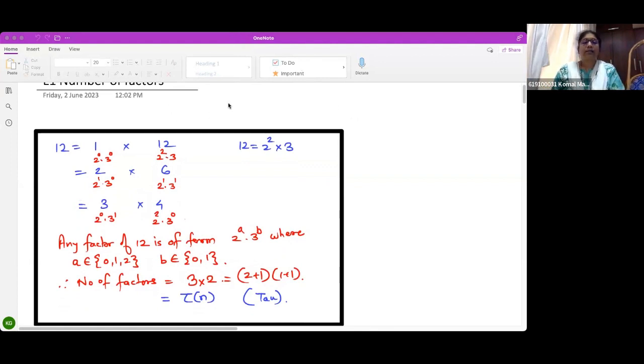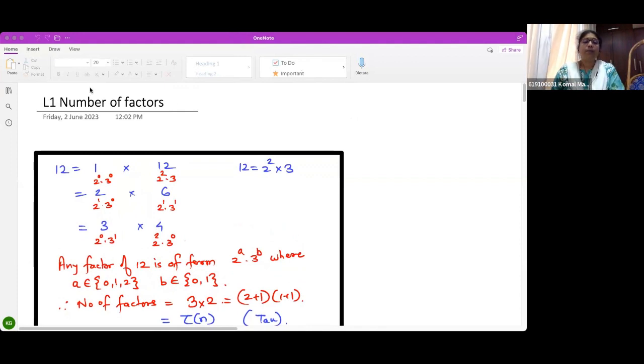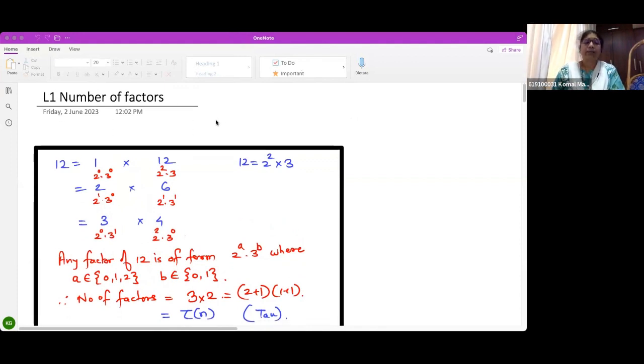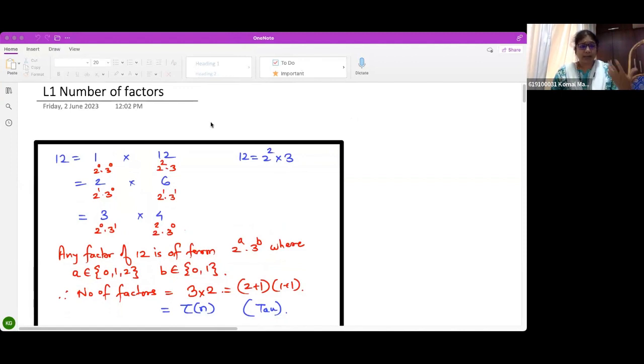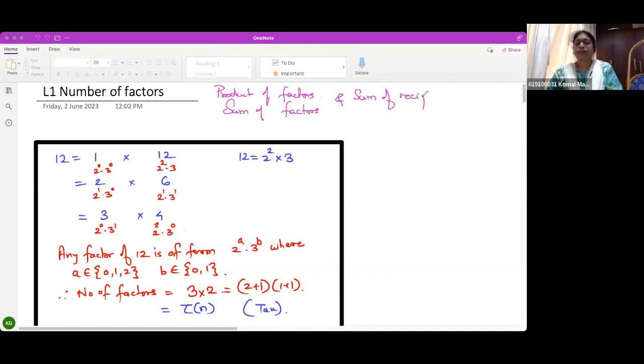Now let us start with number theory. One important topic in AMC 8 is number of factors and product of factors and all that. So today we are going to see number of factors, product of all factors, sum of factors, and the sum of reciprocals of factors. And if time permits, I'll try to do one more concept. So let me start.